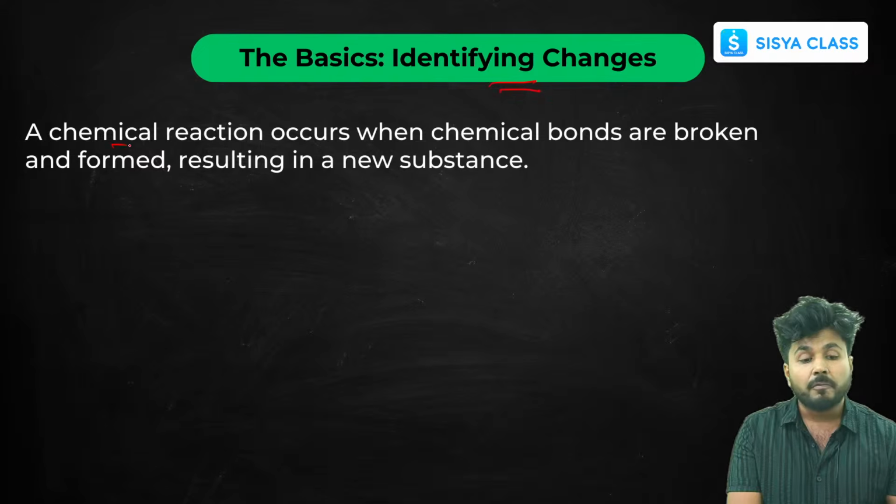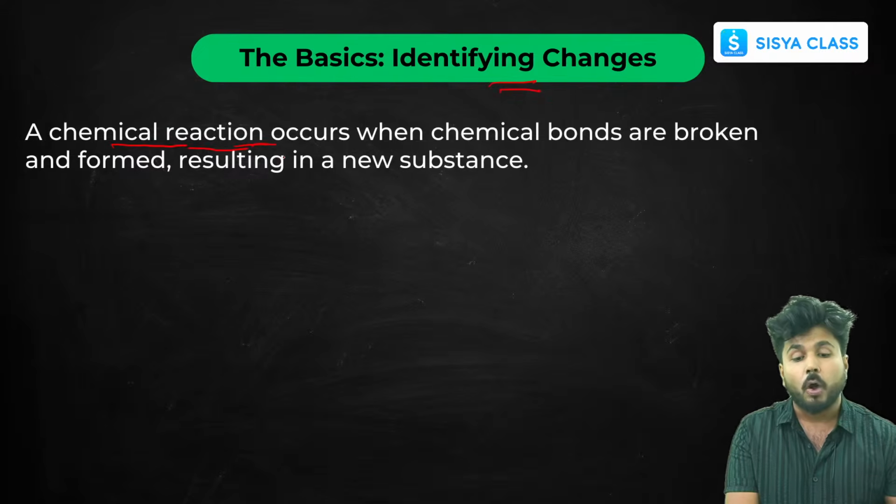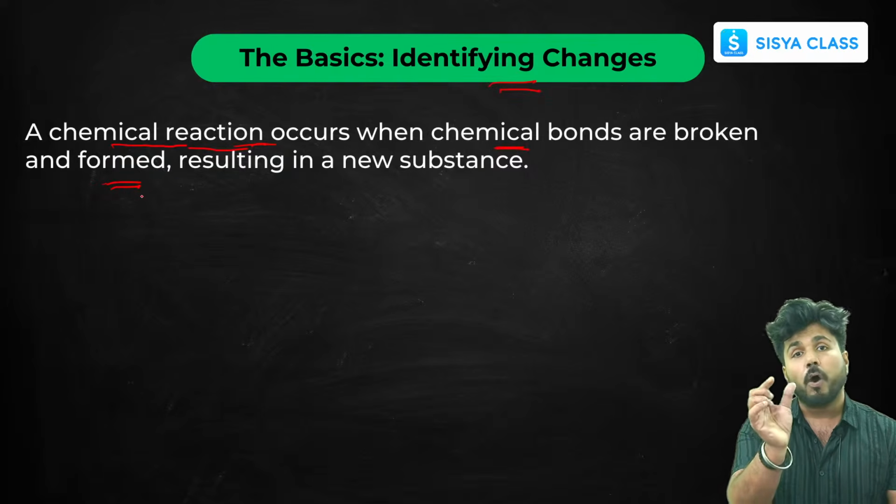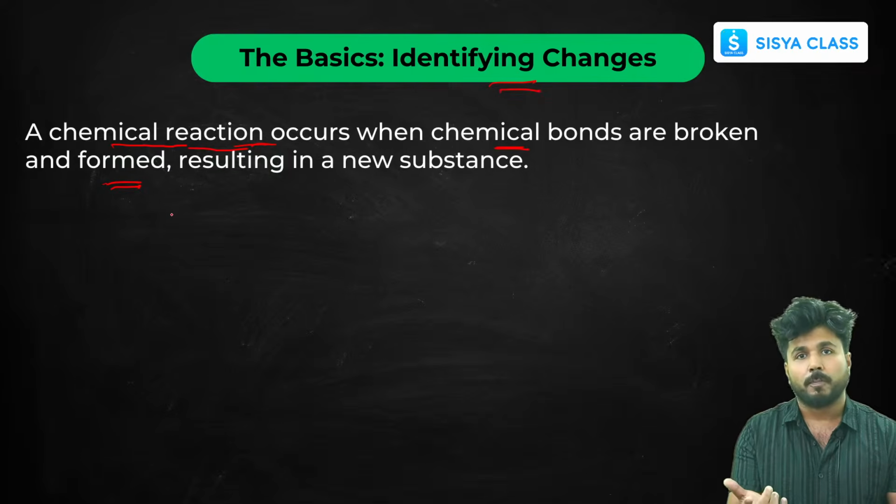A chemical reaction occurs when chemical bonds are broken and formed. When a bond is broken and a new bond is formed, so a new compound is formed, then you say that a chemical reaction is happening, and it results in the formation of a new substance. That is very, very important.